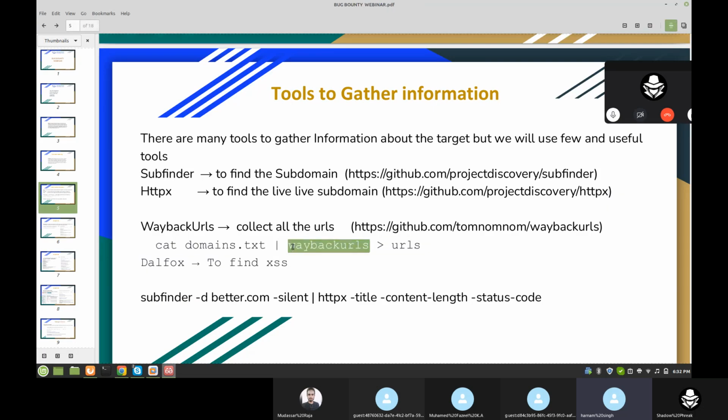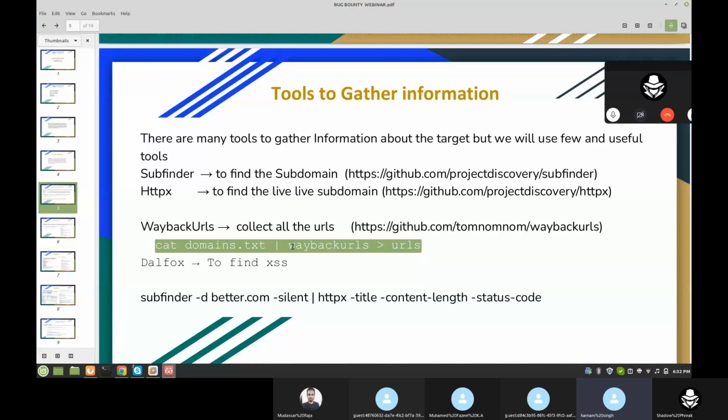After that, you can grep for the words you want, like page=, which may be vulnerable. You can try some LFI, then id=, all these things you can grep.